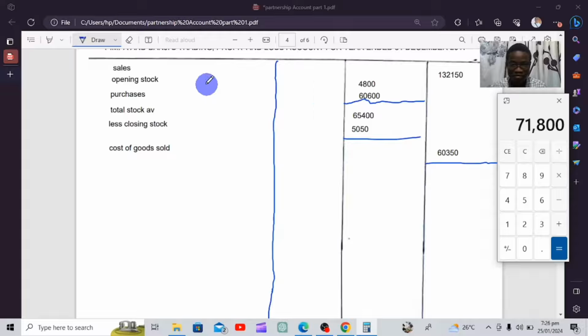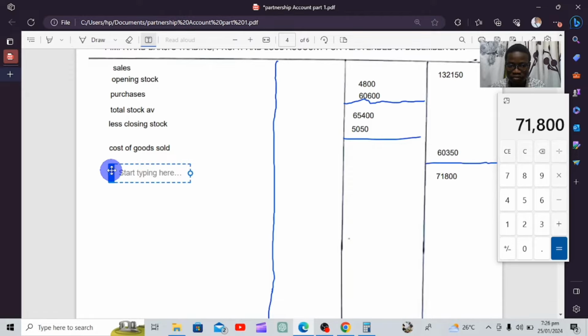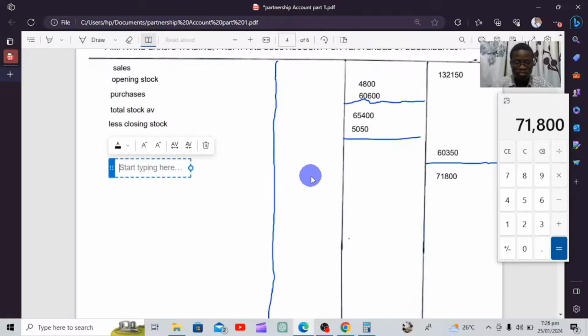We're getting 70,800. So our gross profit is 71,800. And this is called gross profit. So it's just the normal trading profit and loss. Don't get confused. Just normal. Appropriation is the one that will be a little bit different, but it's easy.